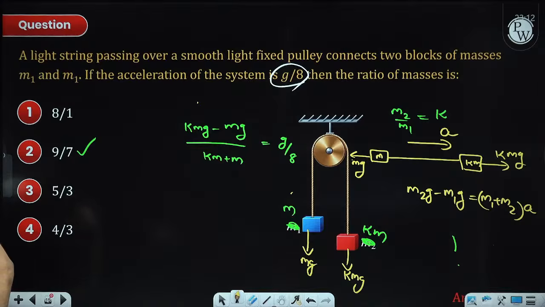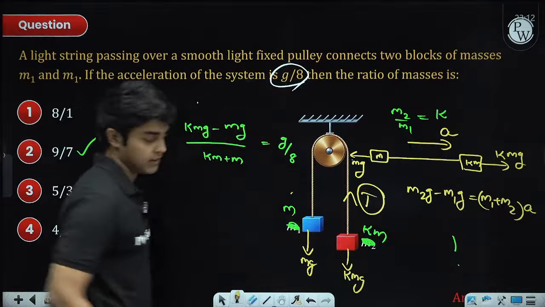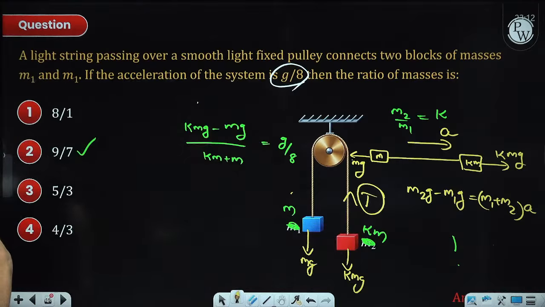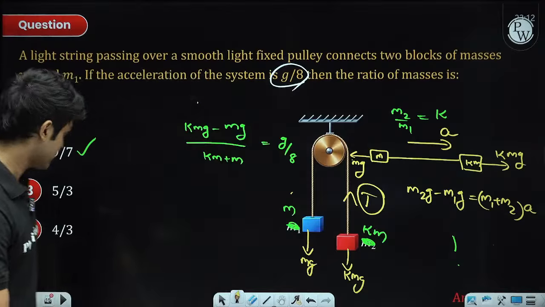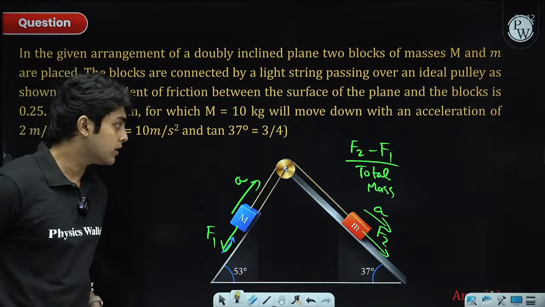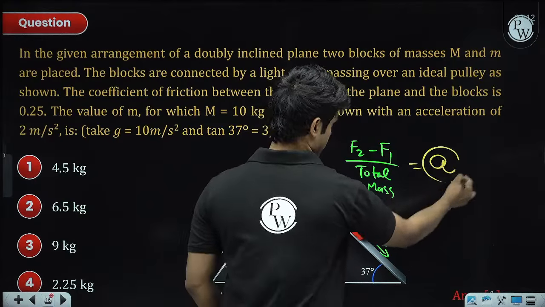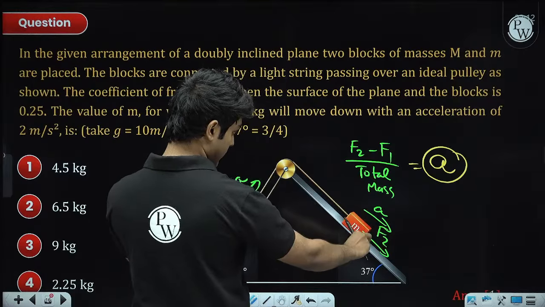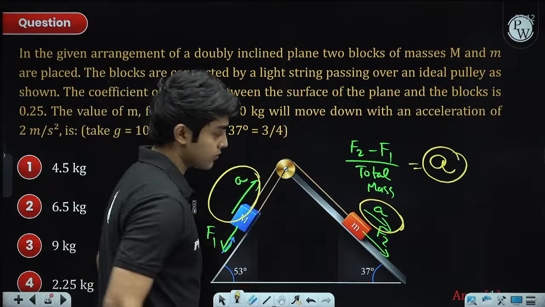2m1m2, that was for tension, Ichigo. If you want the tension in the string, that was the formula for that. 2m1m2 upon m1 plus m2 into g, that would be the tension. This also you can do with the train thing. The train is basically to find the acceleration. If you have two masses connected like this and they are moving with a common acceleration, you can use that train trick.